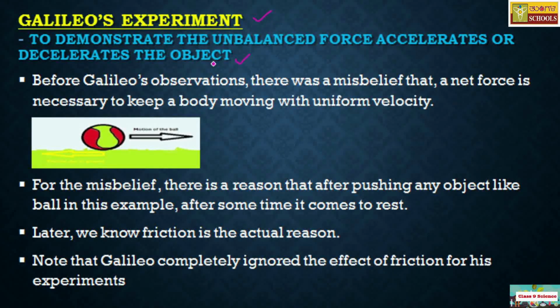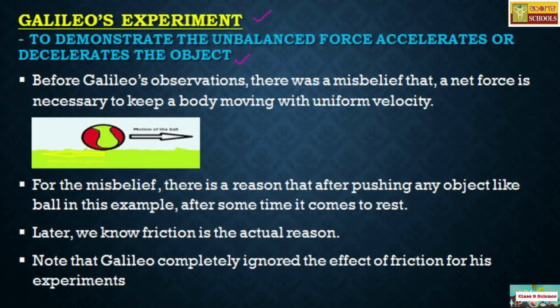One of them was Galileo, and the other was Sir Isaac Newton. These two are prominent figures in physics because they did practical work along with their observations. Let us try to understand what Galileo did.